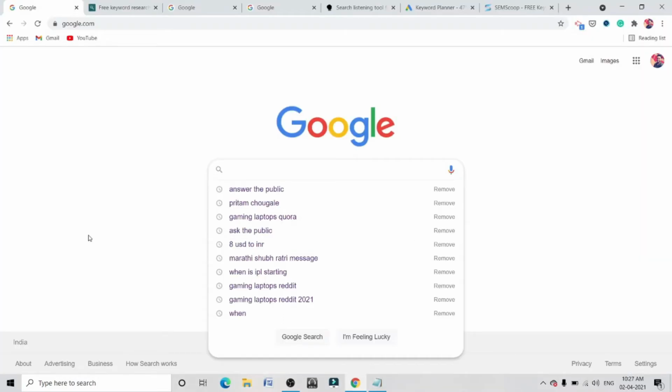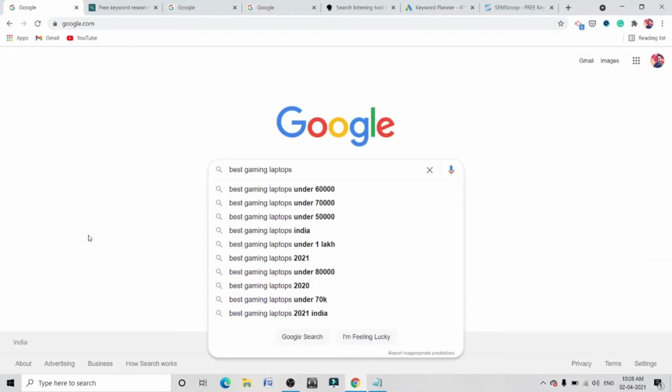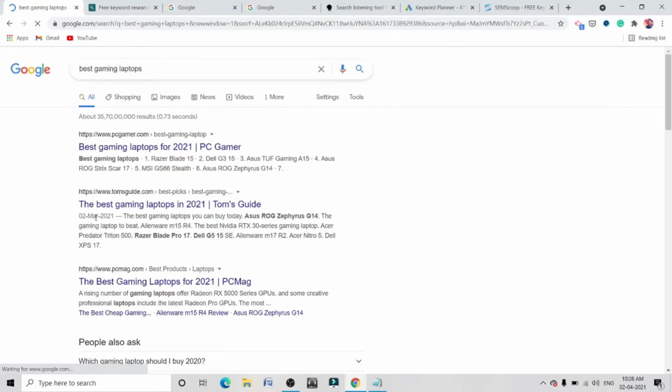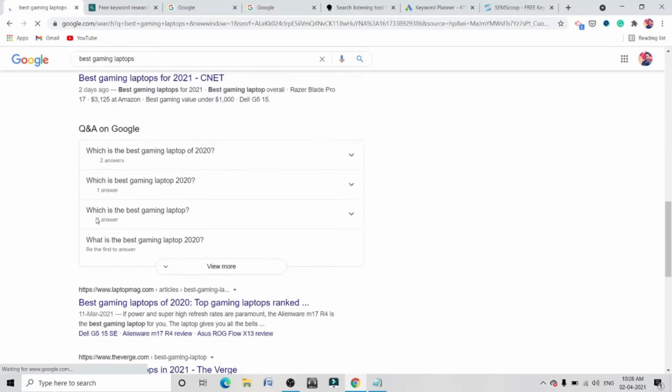So let's start with Google Suggest. Best gaming laptops is our topic. Just enter your topic name and hit the space bar. Whatever suggestions you get from Google are actually the long tail keywords that you can use for your topic. You can try different variations of your topic name to get more keywords.